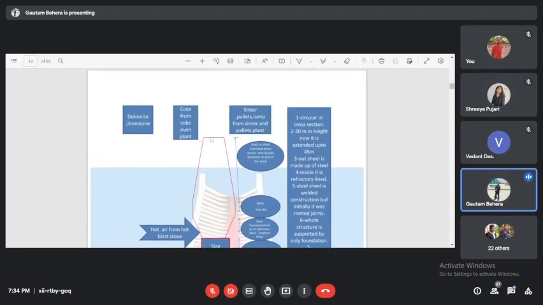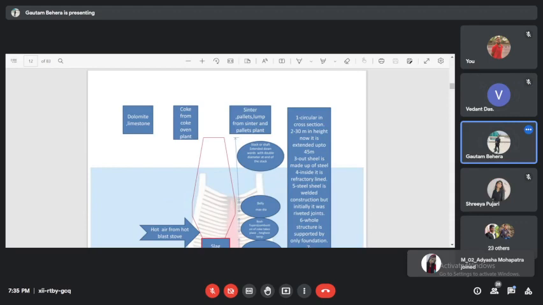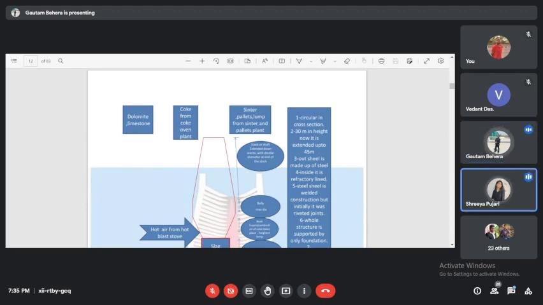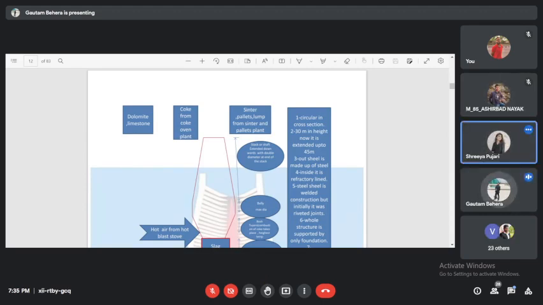Just have a look. From the top of the furnace, what are the raw materials we are feeding? The question may come like this: in iron making, what are the raw materials used for making iron by using a blast furnace? If you remember, I simply told you iron making is a reduction process. But if you say iron making by using a blast furnace, you have to say it is a smelting process. You remember what smelting is? Smelting is a combination of both reduction and melting. Both occur simultaneously. Very good, right?